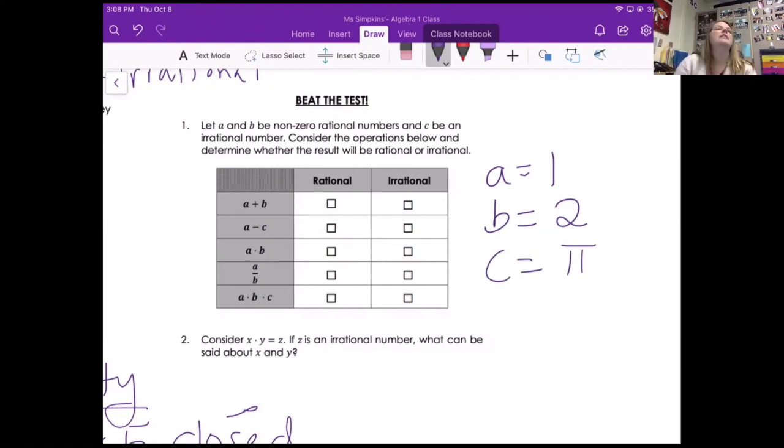We want to go through these situations and say, is it going to give me a rational number or an irrational number? So A plus B. 1 plus 2 would give me an answer that's rational. A minus C. It would be irrational.